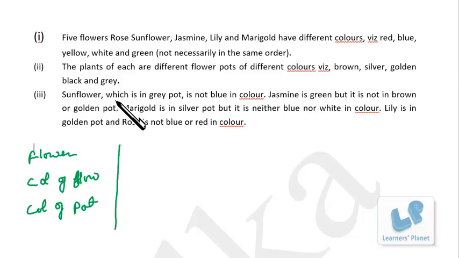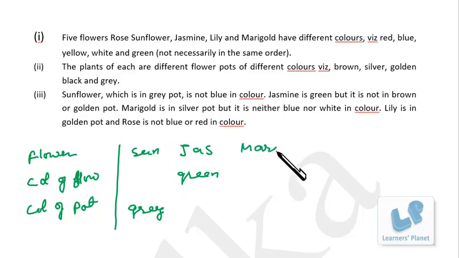Okay, sunflower, which is in grey pot, so I write sunflower grey pot, is not blue in color. Jasmine is green, but it is not in brown or golden pot. Marigold is in silver pot, but it is neither blue nor white in color. Lily is in golden pot. And rose is not blue or red in color.